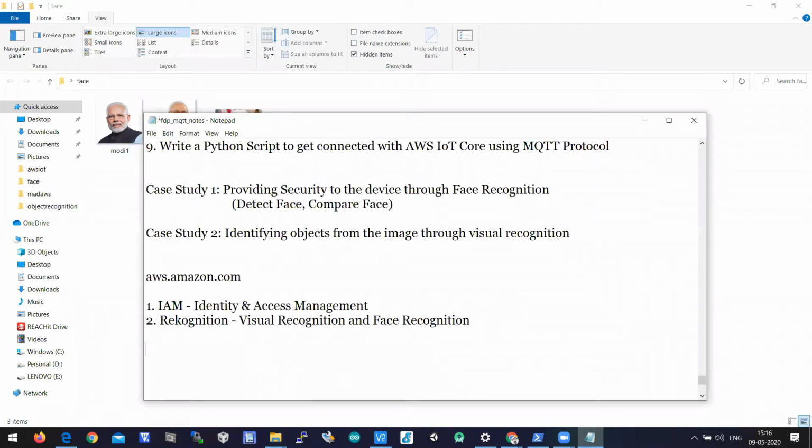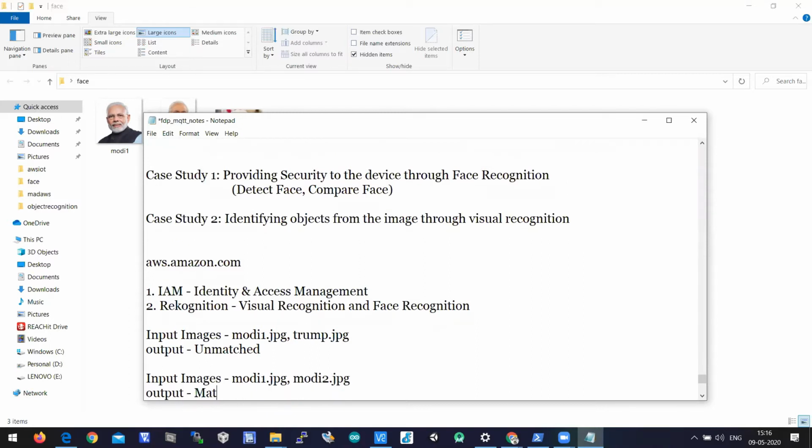So the input images can be modi1.jpg and trump1.jpg, and then the output should be mismatched, or you can say unmatched. If the input images are modi1.jpg and modi2.jpg, the output should be matched.